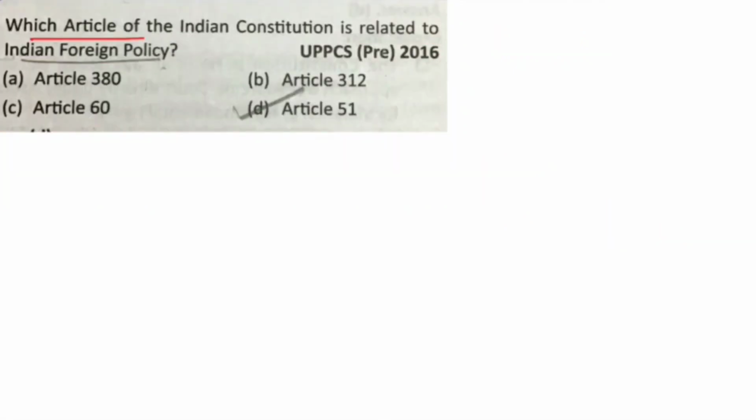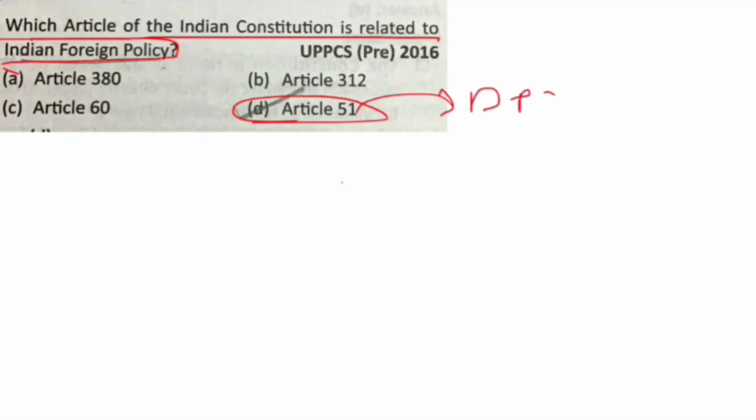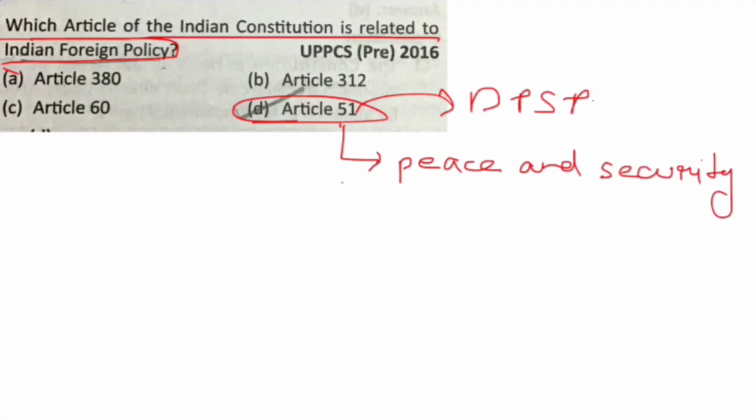Next, which of the article of Indian Constitution is related to India's foreign policy? Article 51, that is a directive principle, directs state to promote international peace and security and respect the international laws.